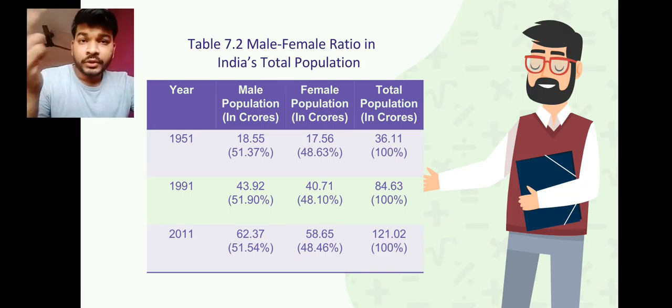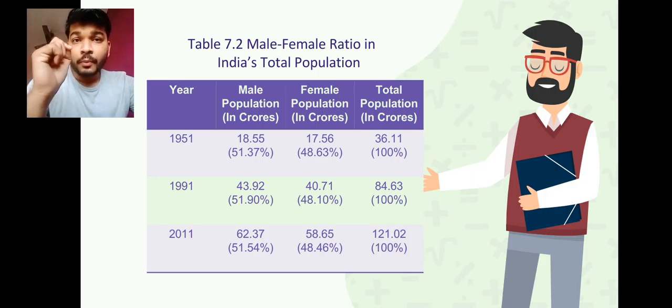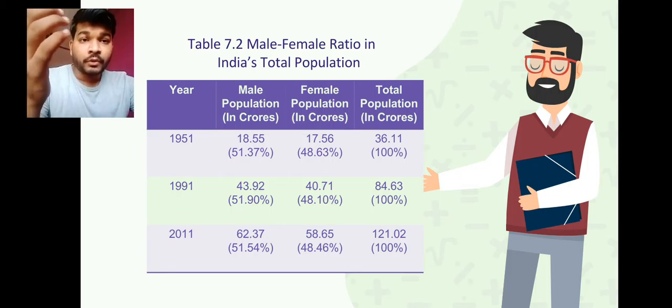We are going to record both in numbers, that is in crores, as well as in percentage, so we can have a better idea. With time the population has increased, we know that. But if you measure with percentage, you get to know whether male or female is increasing, and with what percentage, we are going to identify.